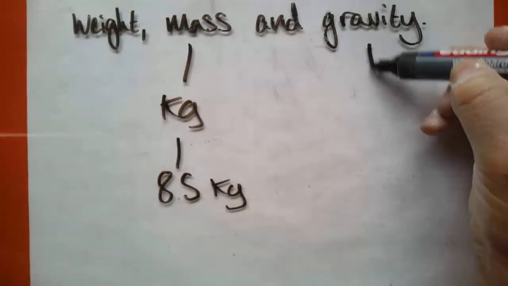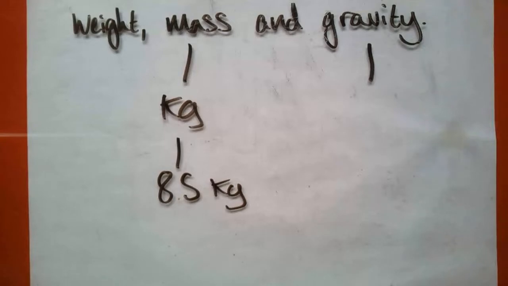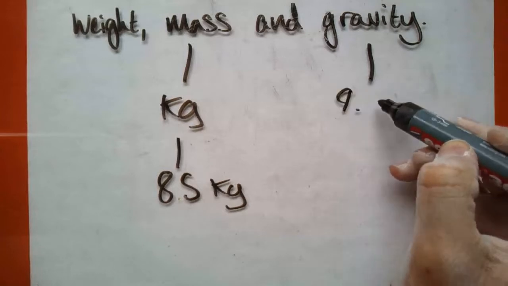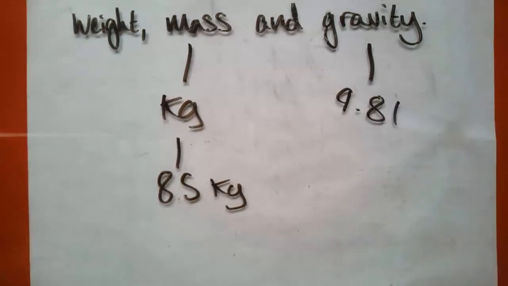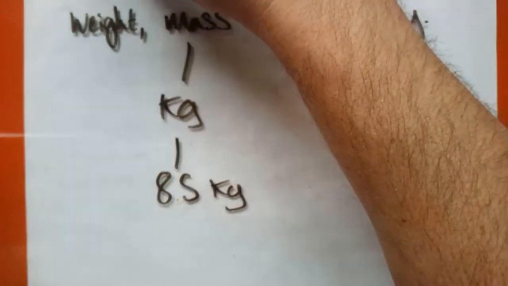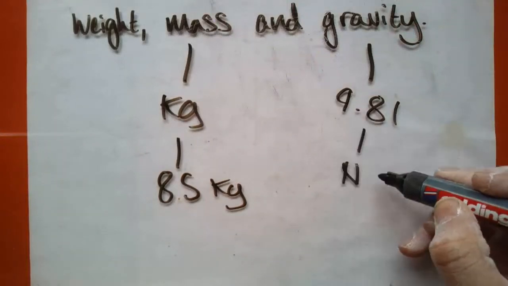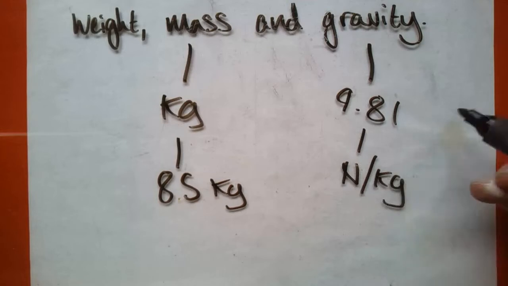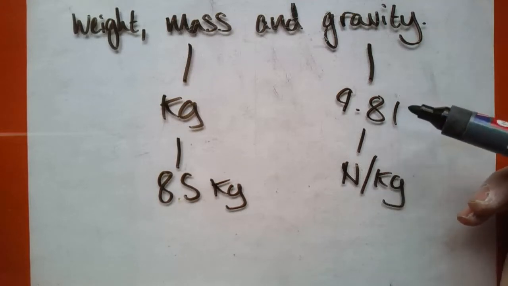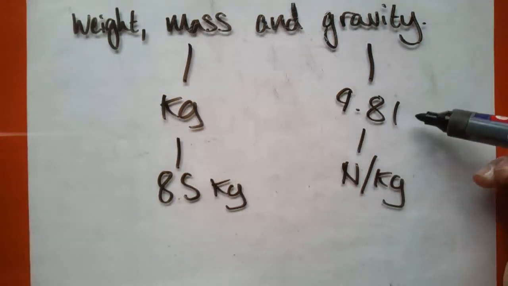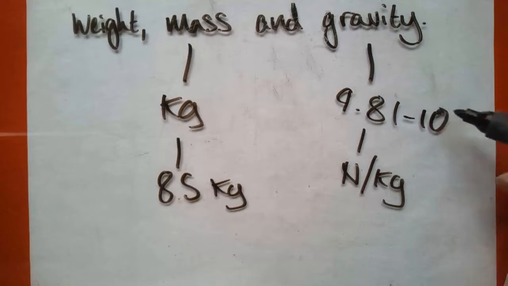Now, gravity is a force which acts on planetary, large enough bodies, things that are big enough to create an amount of force. On the Earth, it is measured as 9.81, and this is measured in newtons per kilogram. So it is a constant on the Earth. Everywhere we go on the Earth, we say the gravity is 9.81 newtons per kilogram. It can be rounded to 10. I tend to use 9.81 because it's more accurate.